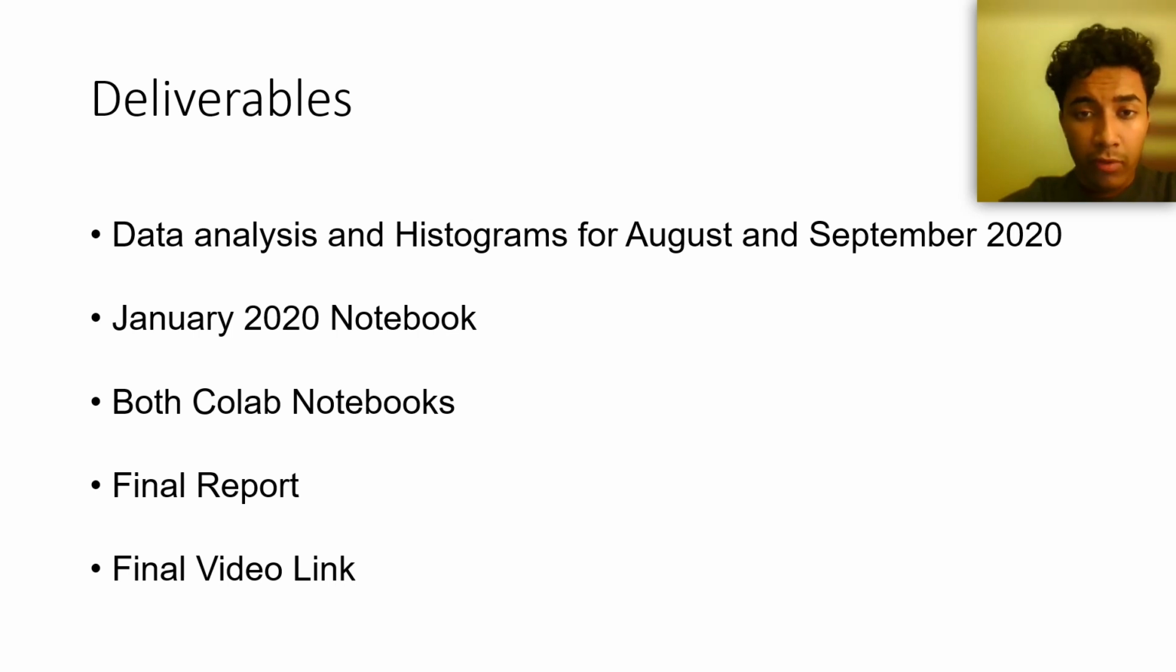One of our deliverables was supposed to be the 500 annotated samples, but the reason we don't have that is because the Colab notebook failed to run, and there was no real way to stop that issue from happening. So basically, we don't have that, but we have some other deliverables that we would like to show you. We have the data analysis and histograms for both months. This is just a notebook that we created ourselves to analyze the data. We have the January 2020 starter project that Abhijit gave to us, also in the form of a notebook. We also have both Colab notebooks for August and September 2020. We have the final report and the final video link.